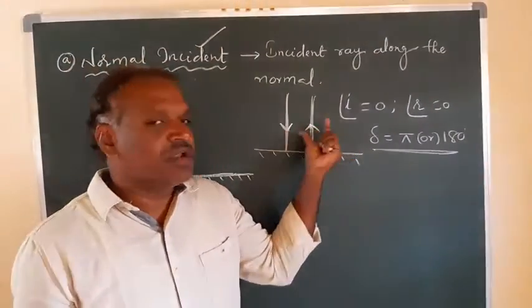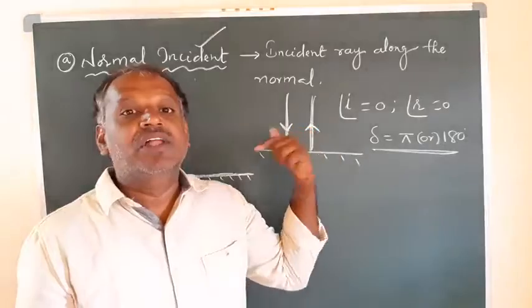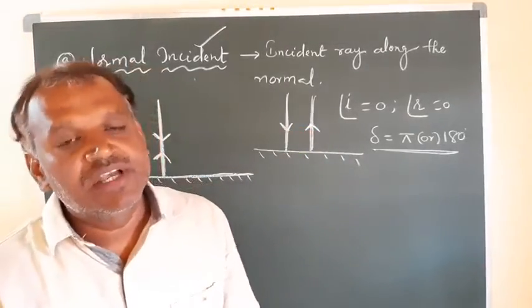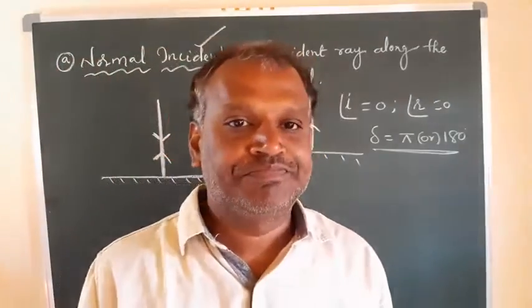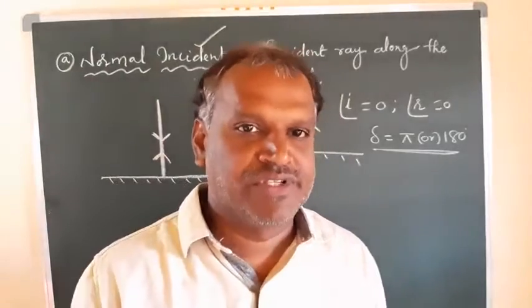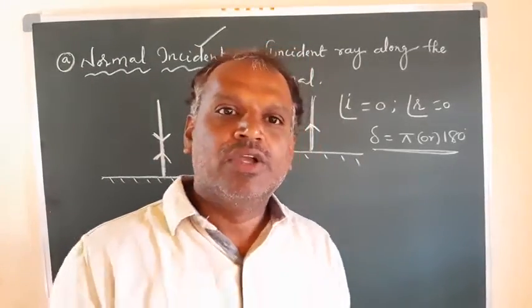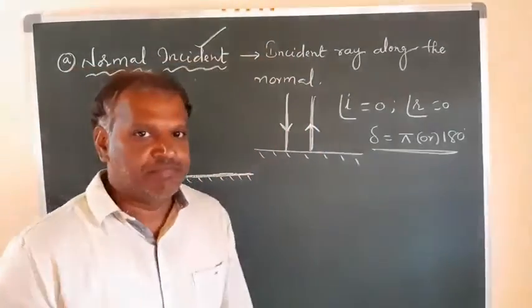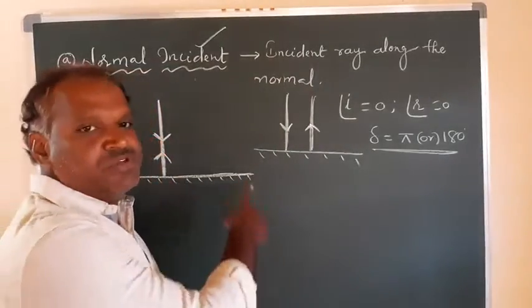Incident ray and reflected ray are both in opposite directions, so the deviation is 180 degrees in both clockwise and anti-clockwise. You take either one, you will get the same angle. Correct? That is what you can observe here.